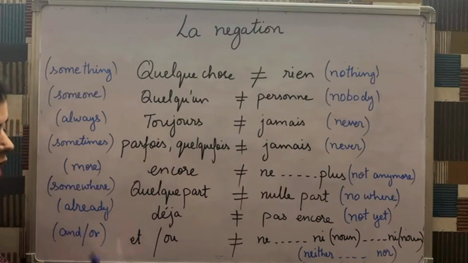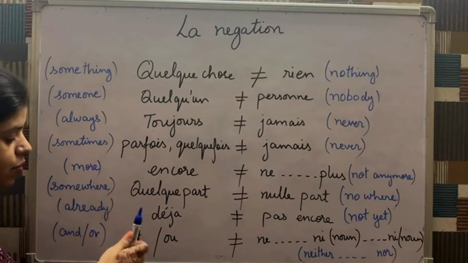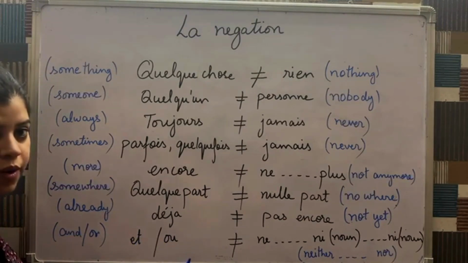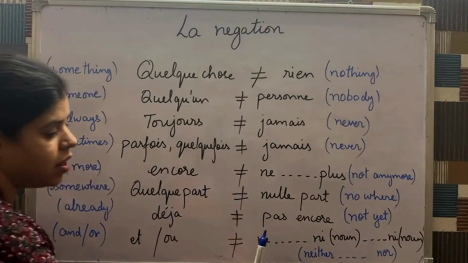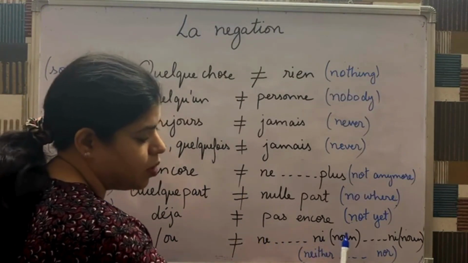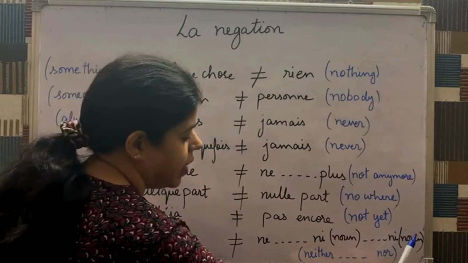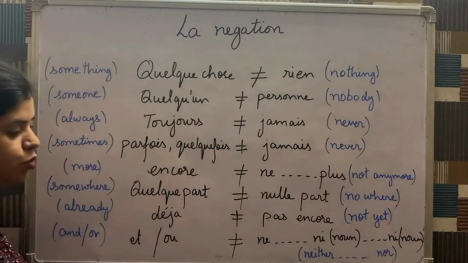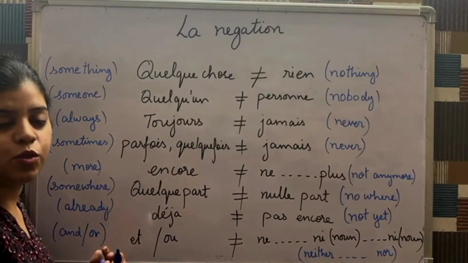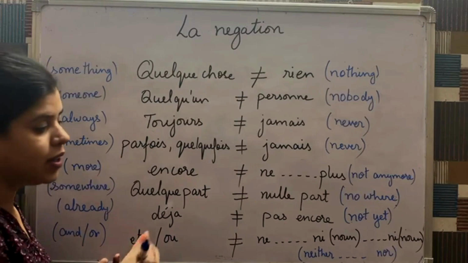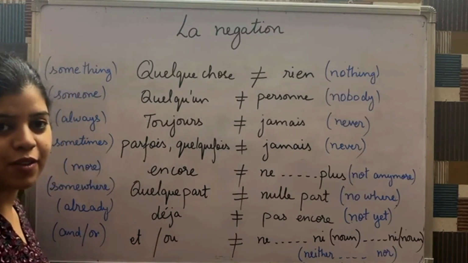Next is when we have two nouns and we have et or ou in between, which means and or or. Then the opposite is ne plus ni and the noun, then ni and the noun, which means neither nor. Vous voulez du thé ou du café? Non, je ne veux ni thé ni café.